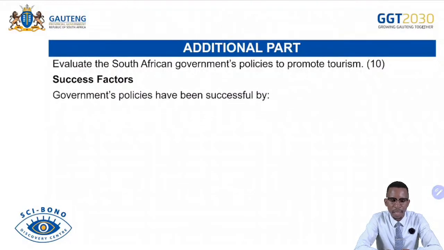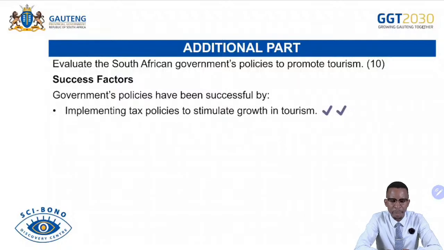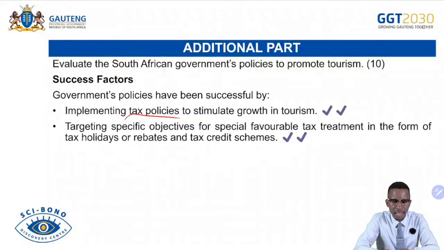And then evaluate the South African government policies to promote tourism. So the successful part: implementing tax policies to stimulate growth of tourism, whereby the state decides to give what we call a tax rebate to tourists, especially from other countries, targeting specific objectives for specially favorable tax treatment in the form of tax holidays or rebates, like I've mentioned before.